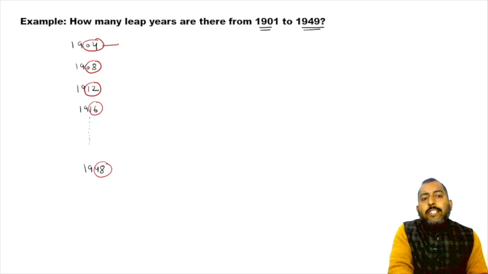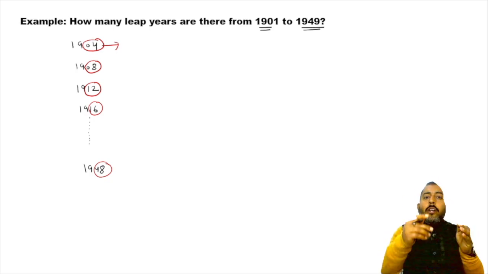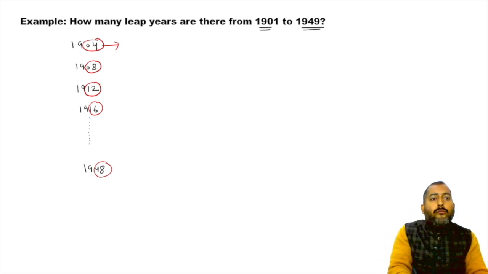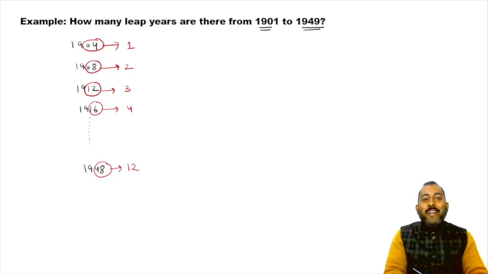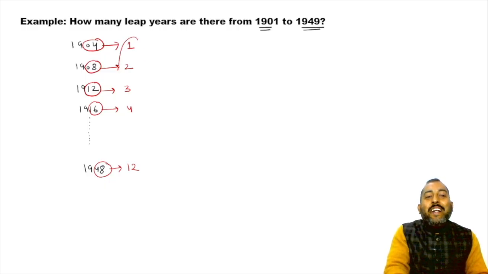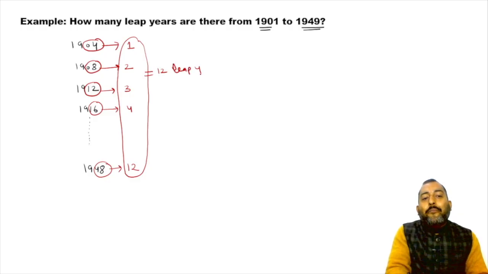If you pay attention to the last two digits, you will get to know these are nothing but multiples of 4. So 4 ones are 4, 4 twos are 8, 4 threes are 12, 4 fours are 16. In this way 4 twelves are 48. So I can say from 1901 till 1949, how many leap years are there? 12 leap years are there.